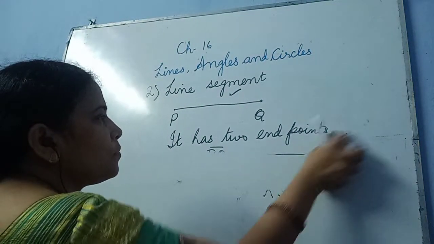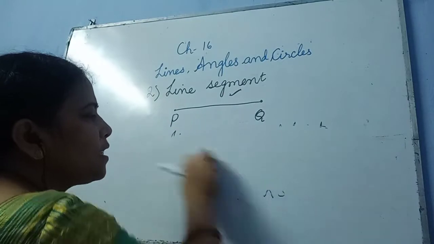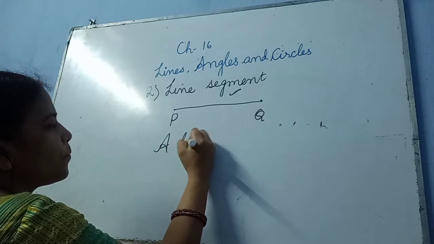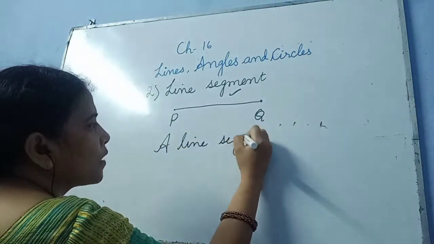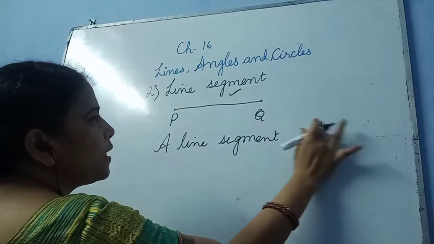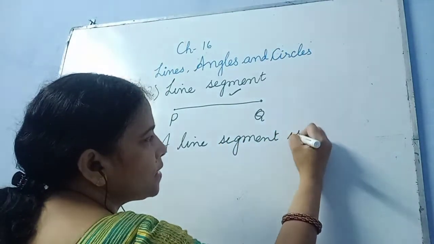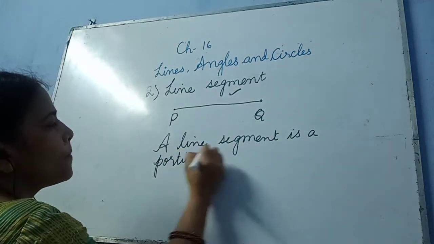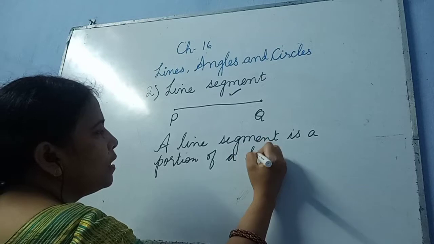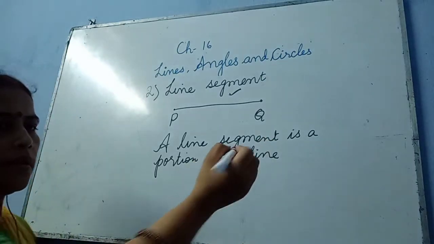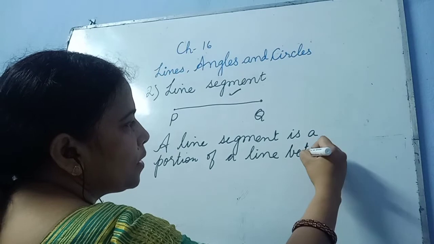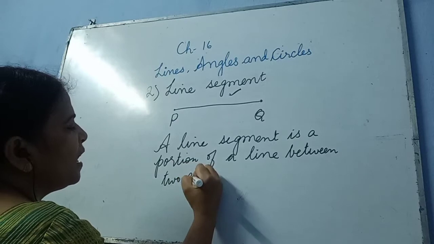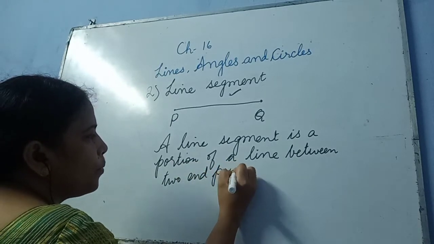So what can I say about this line segment? A line segment is a portion of a line between 2 end points.